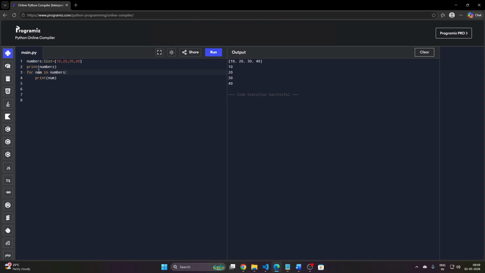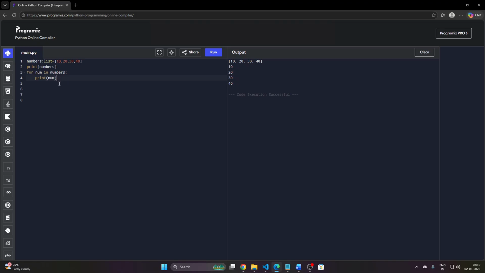First of all, the print statement shows the actual list formation. But after that, I wrote the for loop. Using the for loop, I print the elements one by one. Num is an iterator that goes through the numbers list and prints 10, then 20, then 30, then 40.